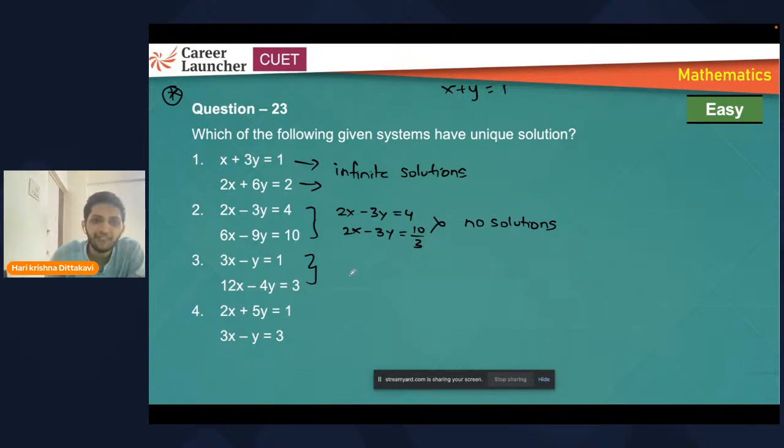Fine. So if you take 4 common here, you'll get 3x minus 4y is equal to 3 by 4, and 3x minus y is equal to 1. Again, no solution. Reason: same expression on the left side and two different values on the right side. Now this will be your unique solution. Only one solution will be there.